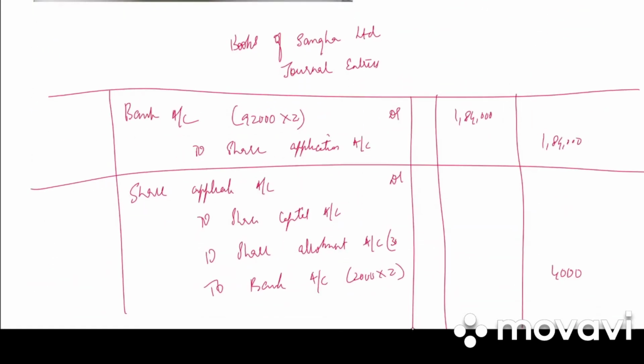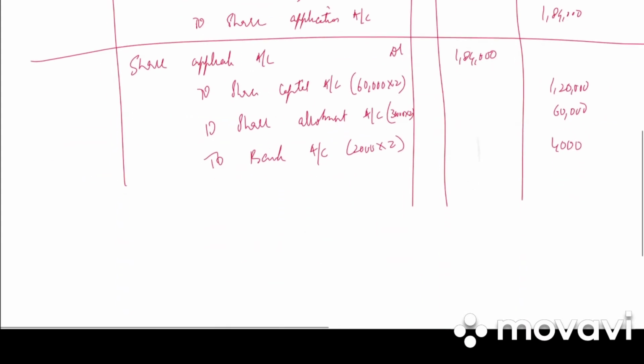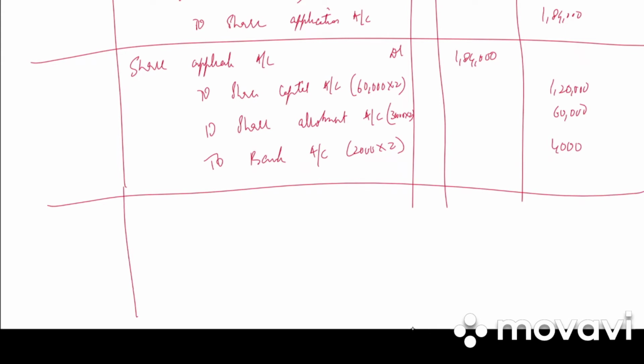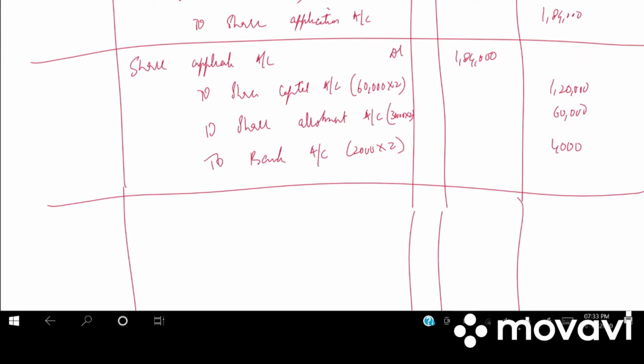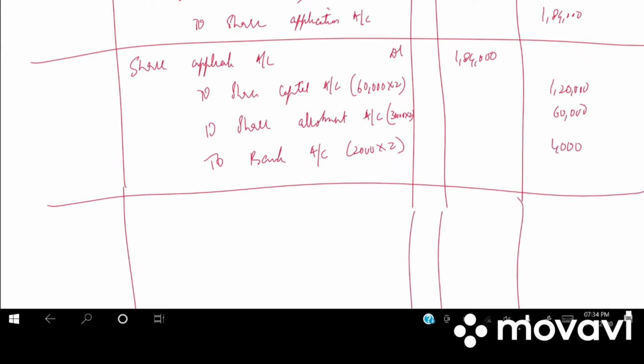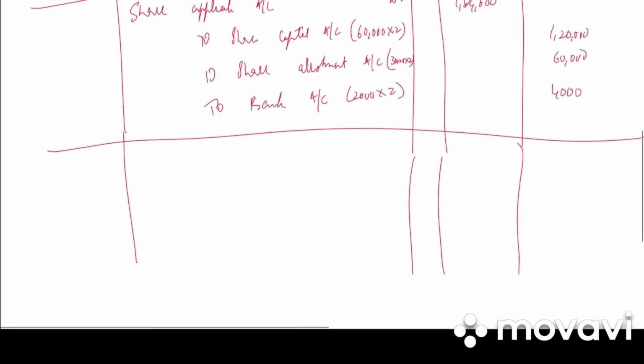In that, the company had issued only 60,000. So how much is remaining? 30,000. So 30,000 into 2 becomes your allotment money, 60,000. How much is share capital? It is 60,000 into 2, 1,20,000. And our share application will be 1,84,000. Write the narration: application money adjusted and surplus refunded.